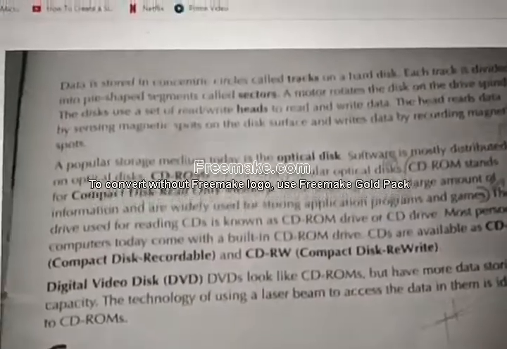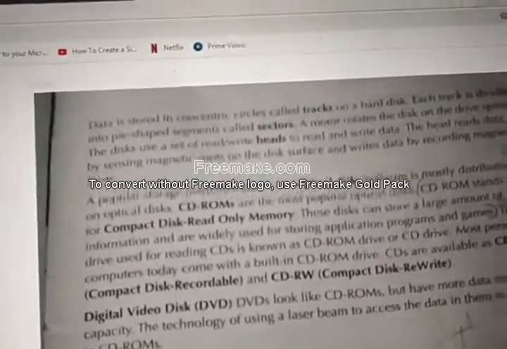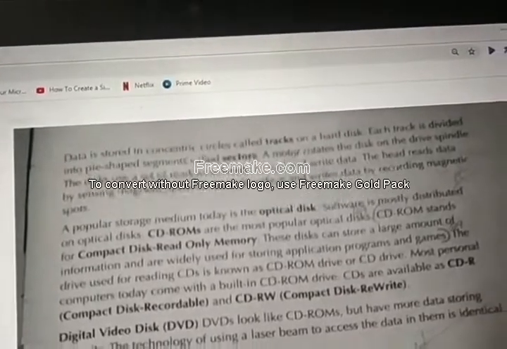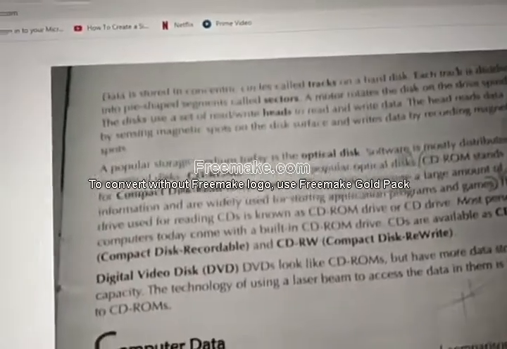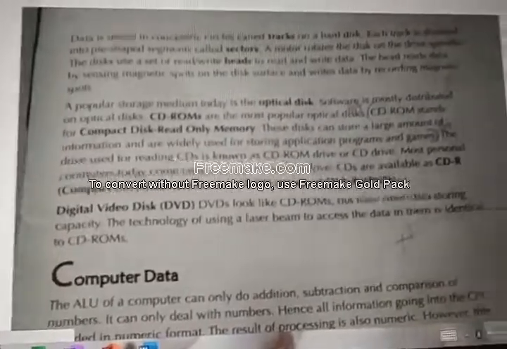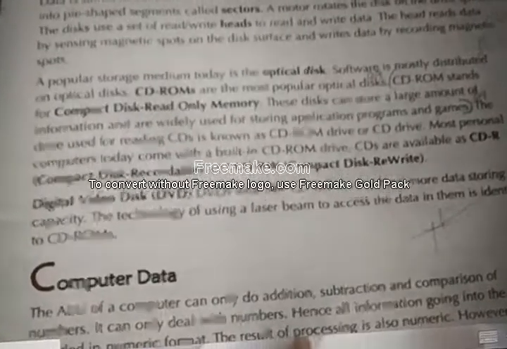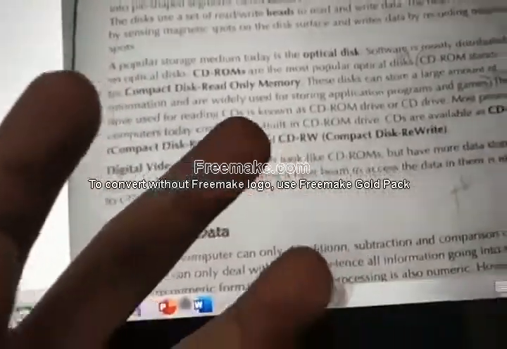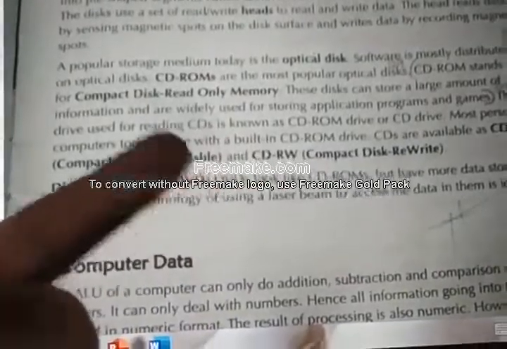Now we saw about CDs and DVDs. We will see one more point. CDs are available in two ways. One is recordable, another one is rewritable. At the starting I told, CDs are available of two types. This is the expansion of CD-R: compact disc recordable. It is a compact disc, easily accessible, wherever you want you can take it. So it is compact disc recordable.